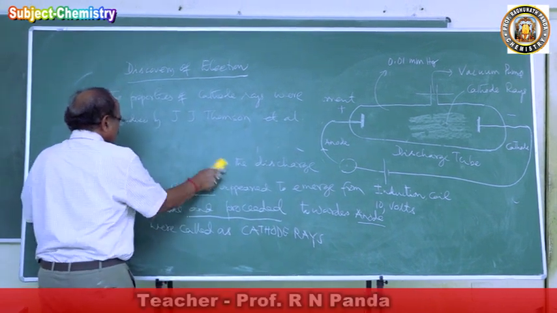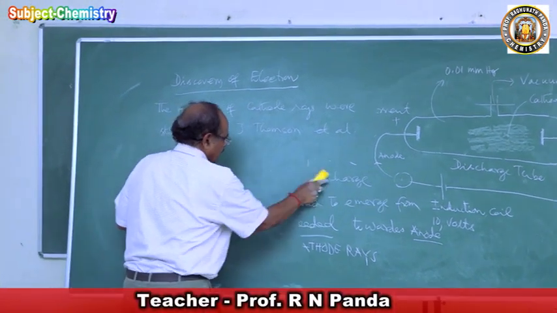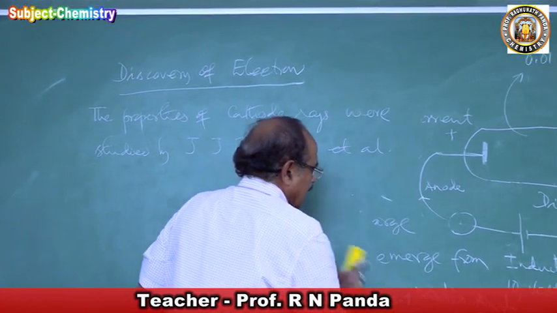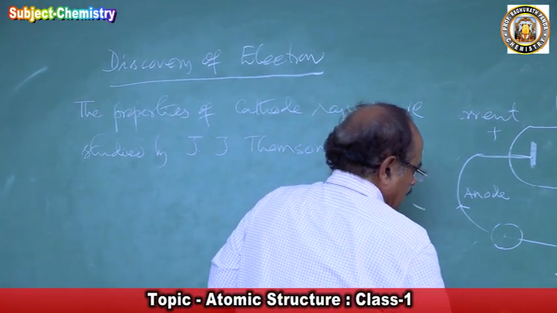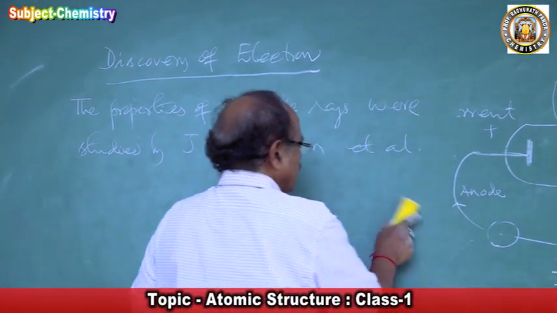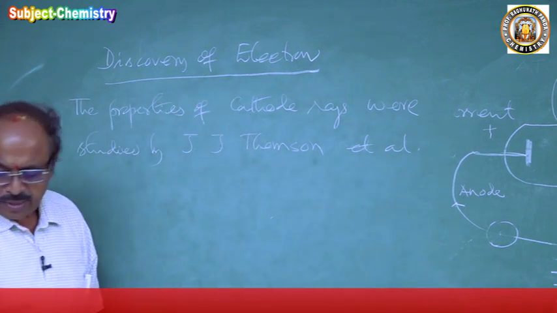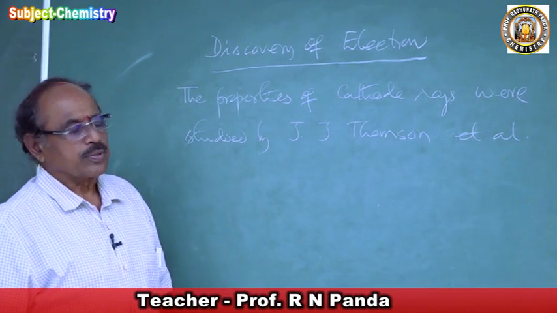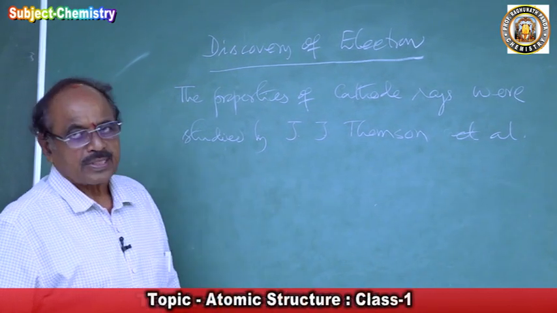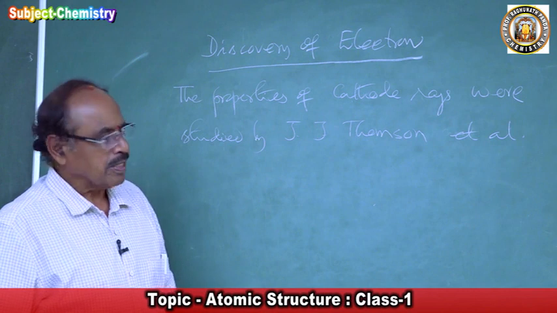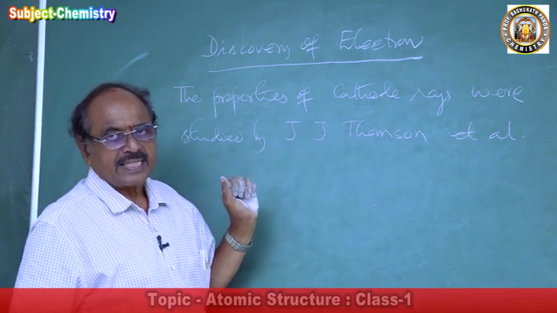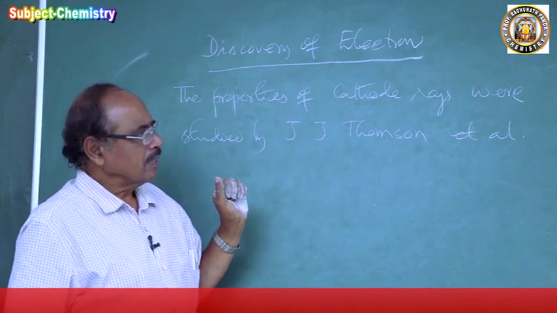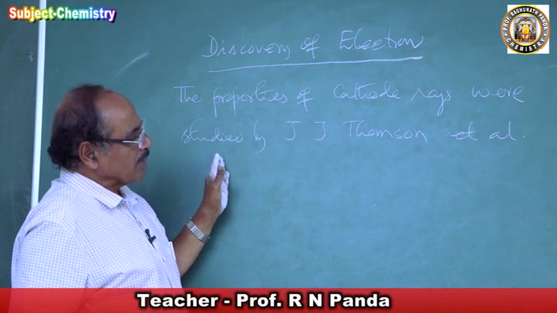Not only J.J. Thomson, his group. Other people were also working in other laboratories. Whatever Thomson observed, he noted it first. So the properties of the cathode rays were studied by J.J. Thomson et al., the group of scientists working with J.J. Thomson. What are the properties?